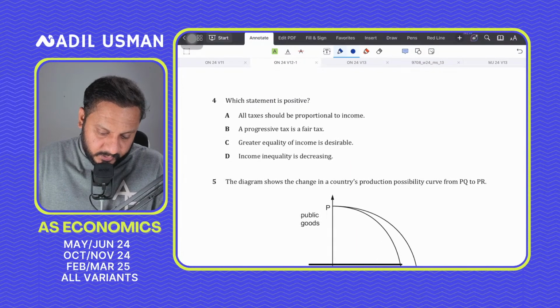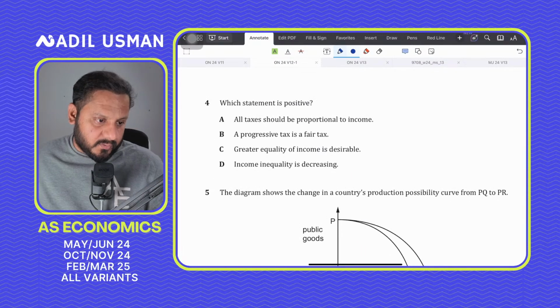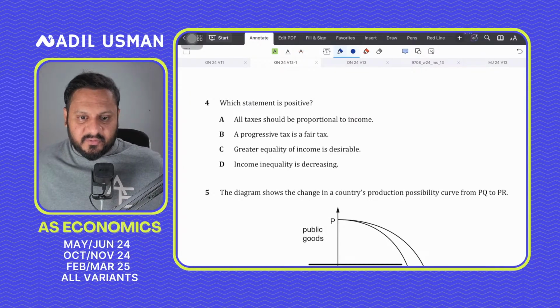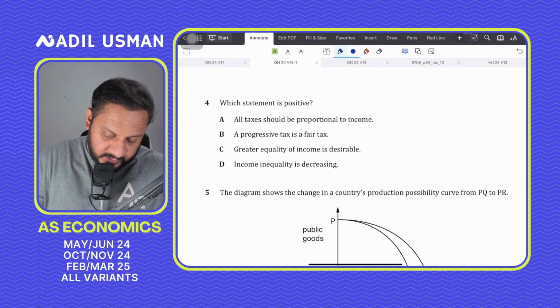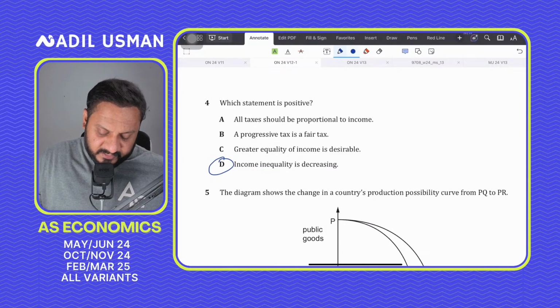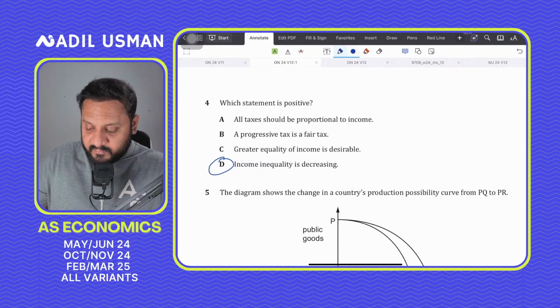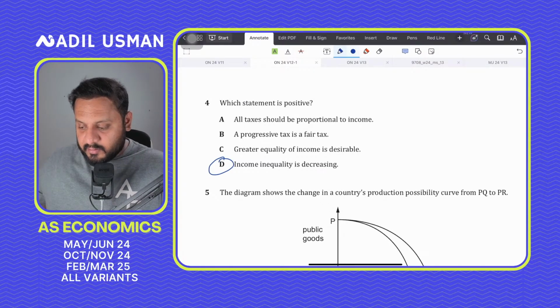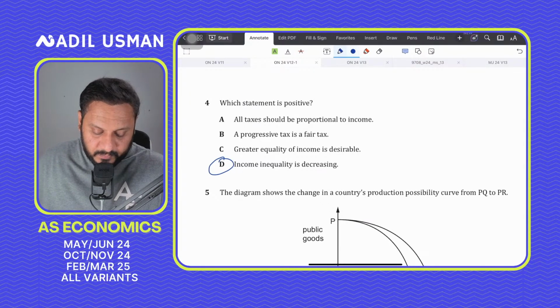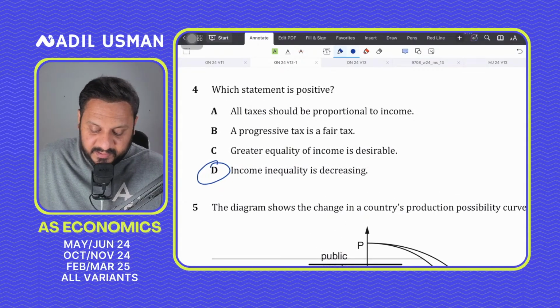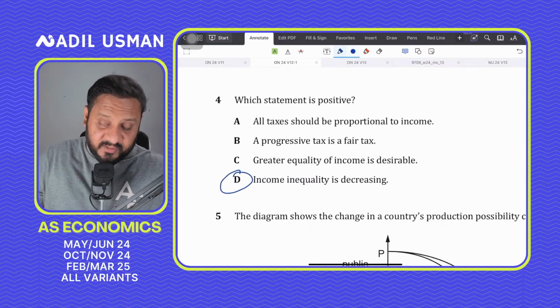Question number 4, which statement is positive? So which would be a positive statement, guys? David, income inequality is decreasing. We can actually test this, whether it is decreasing or not. So this is a positive statement because it could be tested using whatever data we have, and hence we could conclude whether it is decreasing or not.